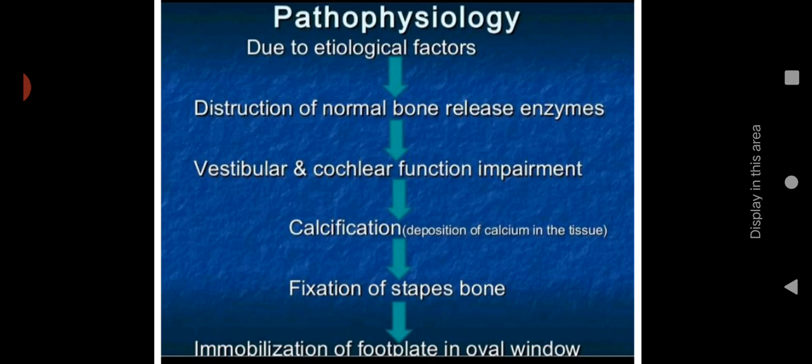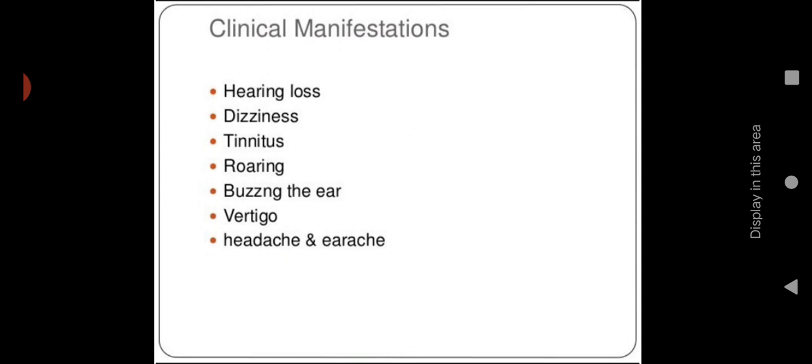This will lead to fixation of the stapes bone. Because of the abnormal calcification, we can call it a formation of spongy bone. Because of the spongy bone, the stapes bone gets fixed, and there is immobilization of the footplate in the oval window. So the vibration will not take place, or the stapes bone or footplate will be immobilized, unable to move. This is the pathophysiology. Let us see the signs and symptoms.